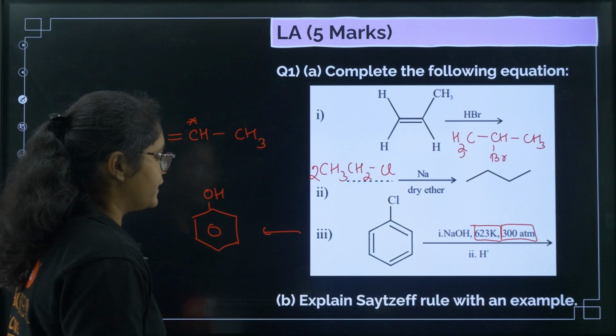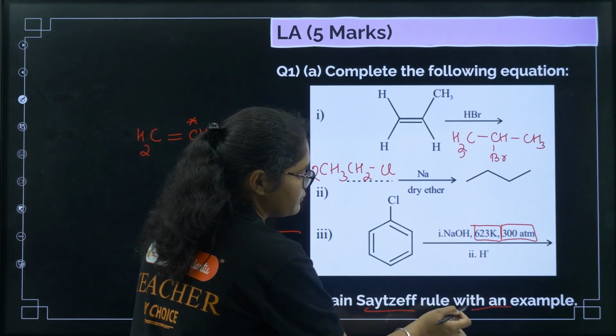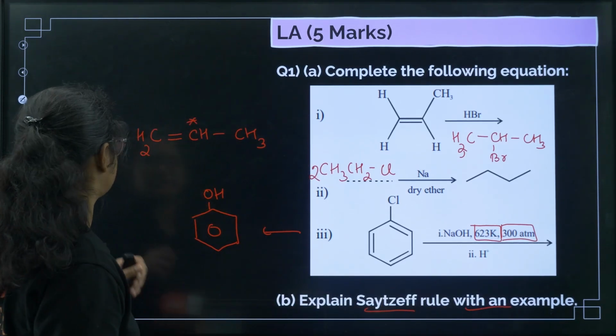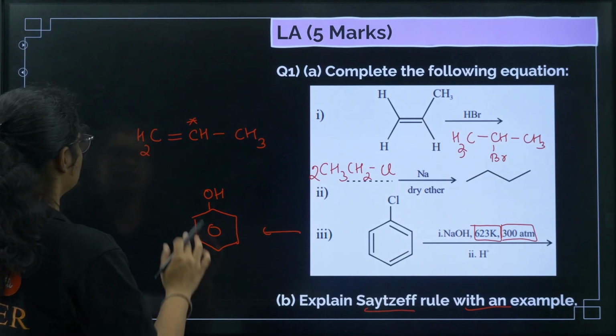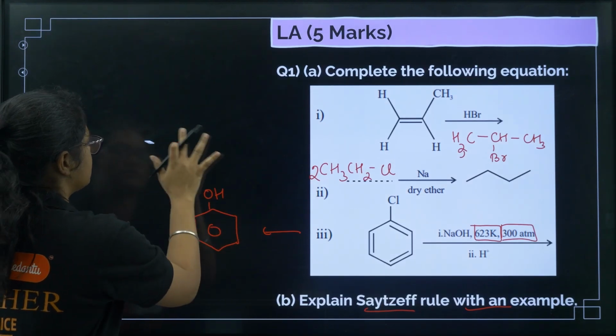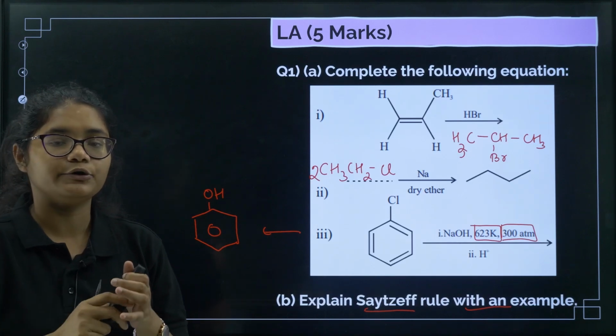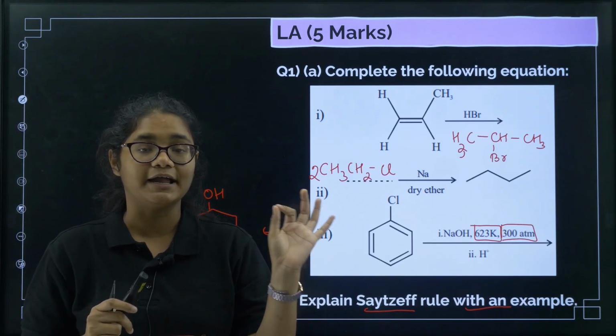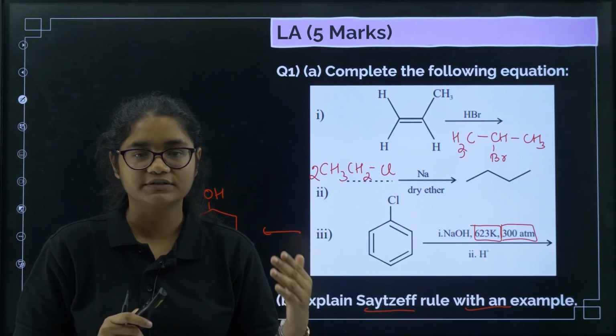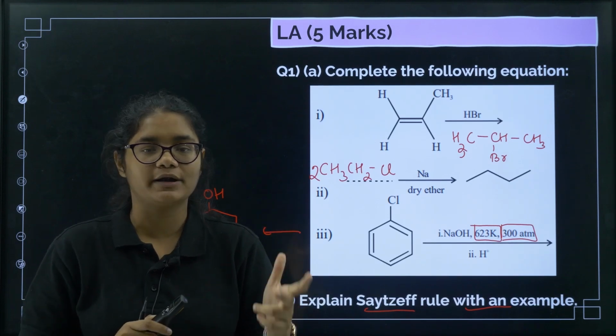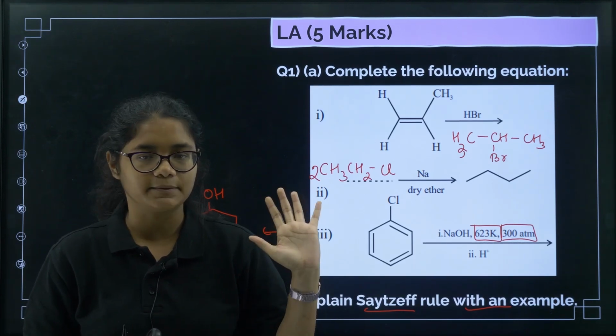Okay. Next question, explain Saytzeff rule with an example. What is Saytzeff rule? Saytzeff rule says that during dehydrohalogenation, the most stable or most substituted alkene is formed as the major product, right?